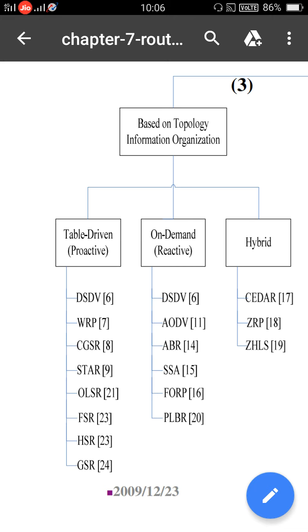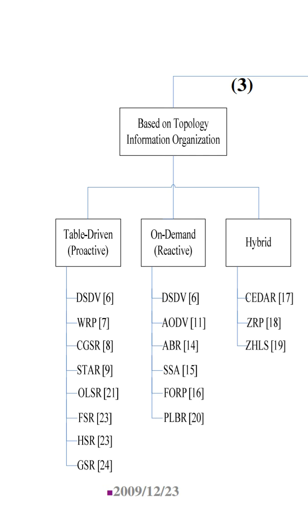In the case of table driven routing protocol, each and every node maintains some information. That information is nothing but the topology information, in the form of tables. That's why these protocols are called table driven routing protocols.